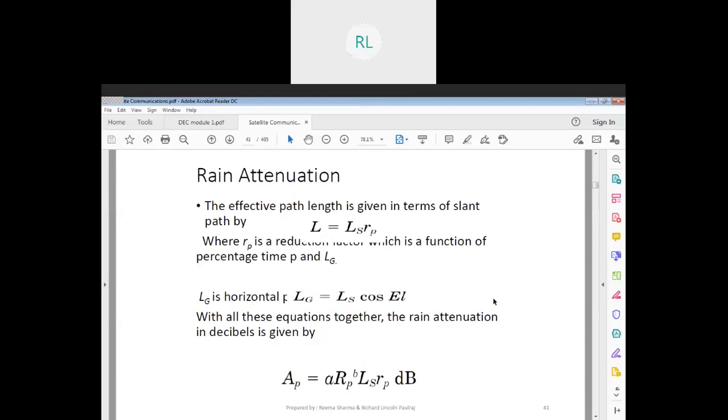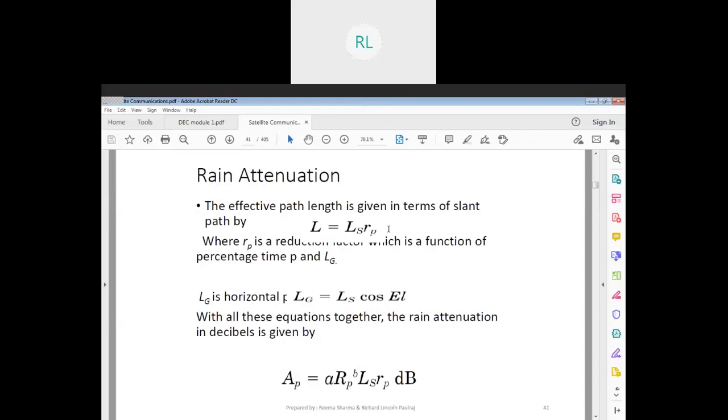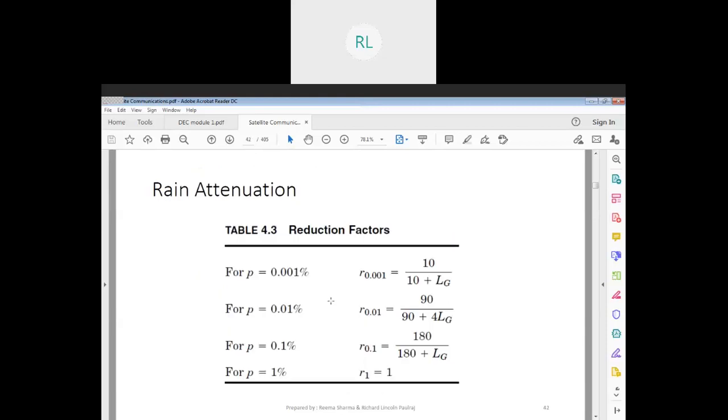Your effective path length, I hope you are making note of these formulas, because once we start with the problems, you will have to use these extensively. Here LS is your slant height, and RP is your reduction factor. How do we get this? We get values of AH, AV, BH, and BV. For the reduction factors we have a different formula which I'll be showing you.